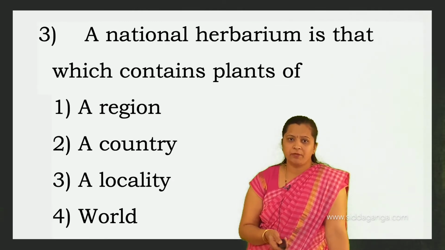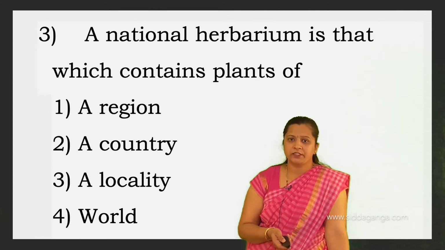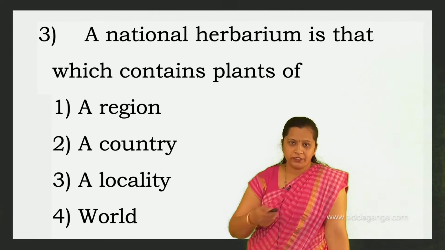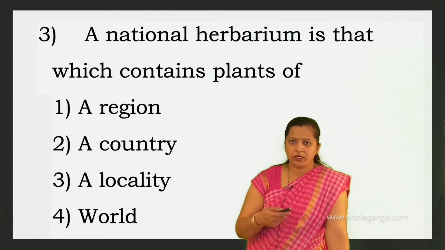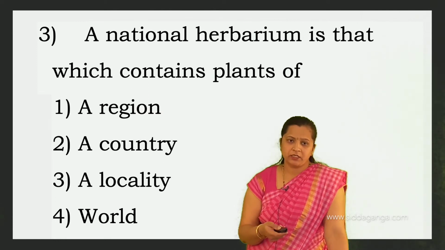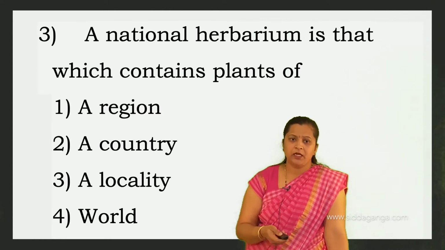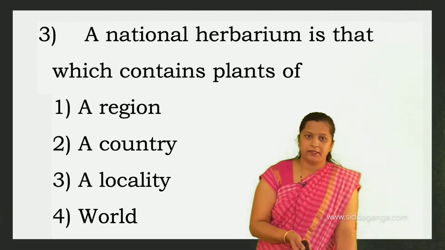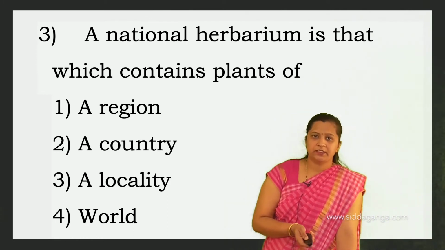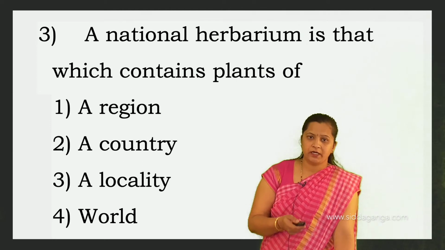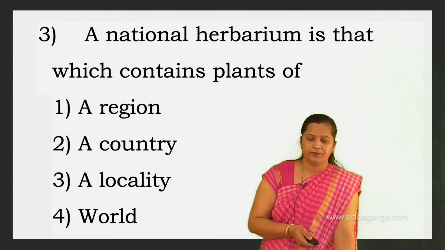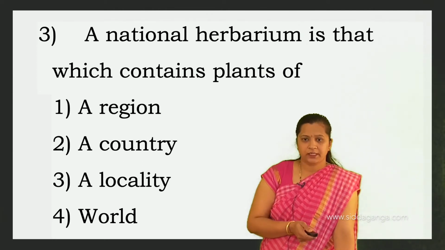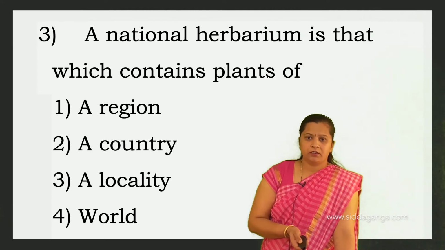A national herbarium is that which contains plants of: they have given a region, a country, a locality, a world. A national herbarium is that which contains the plants of a country. Here the option is a country. The second option is correct. Then next question.